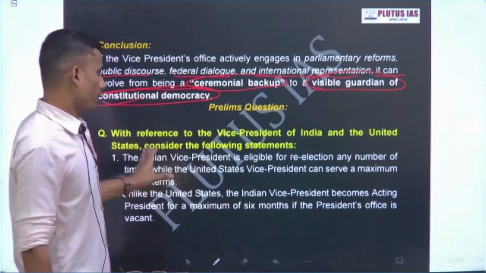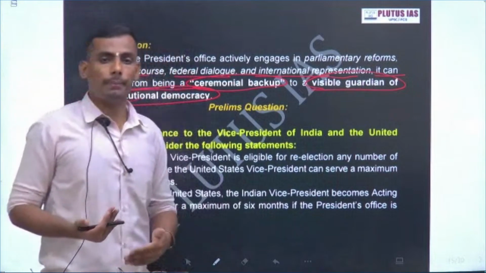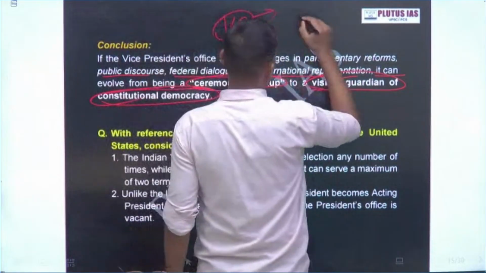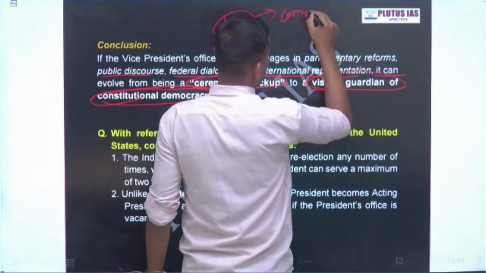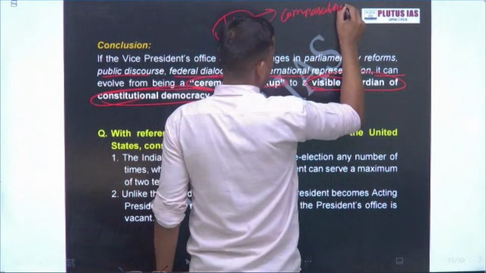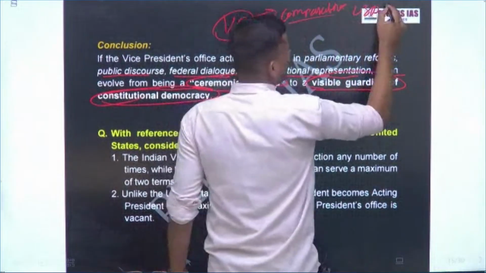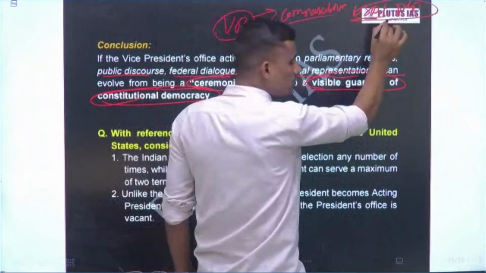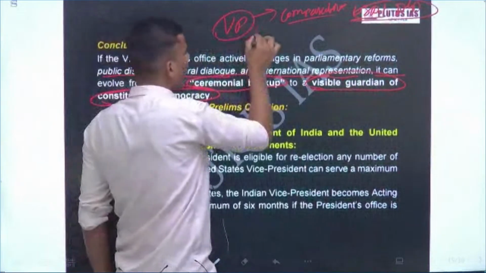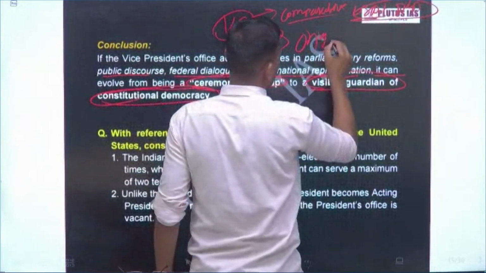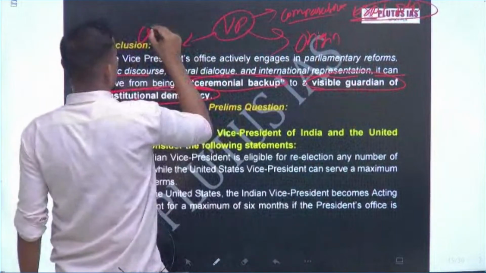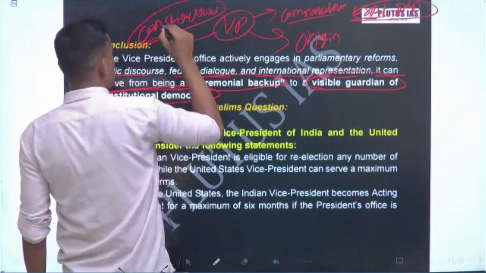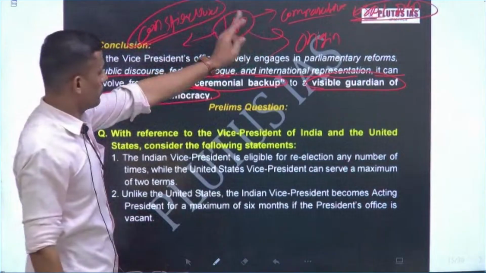Now there is a question: what kind of questions will come in the prelims on the vice president? First one, prelims questions. First one will come either the comparative approach. Comparative approach, mostly they will ask with USA and India. This is most likely to be asked in the mains, but prelims also they can ask the origin of the office, constitutional mandate. So any question on vice president of India will come from these three dimensions only.